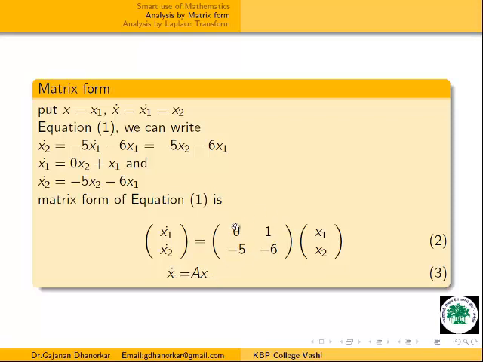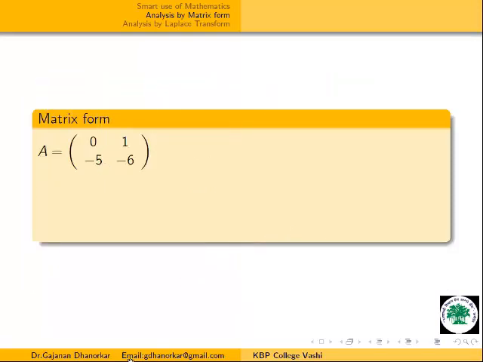Now this A is our operator matrix A. If we observe this matrix A, then taking the determinant of this matrix, we can find the eigenvalues and the rest of these things. Now I observe this A matrix: we have the same problem, equation 1, and we know the solution of equation 1. Now I am going towards the next model, that is the matrix form. I am converting this into matrix form by putting this substitution. We are getting this matrix, and this is our A operator. This A operator is now 0 1, minus 5 minus 6.